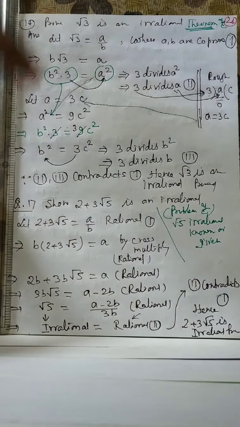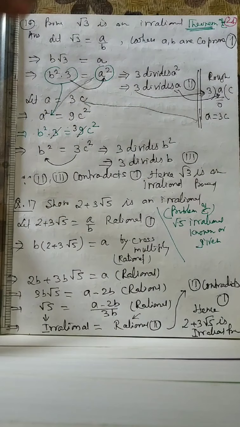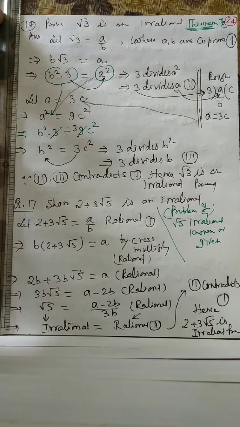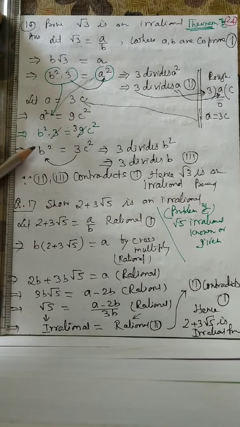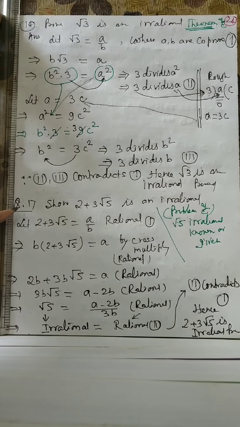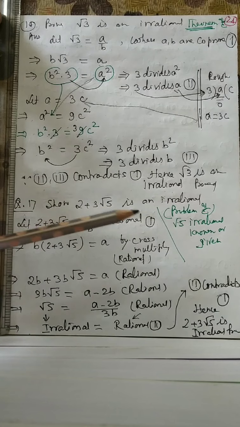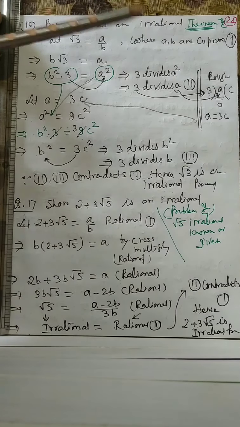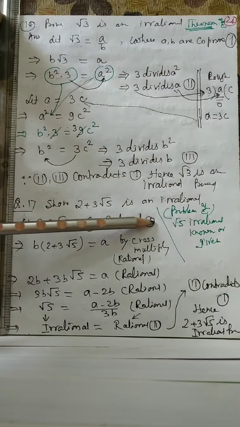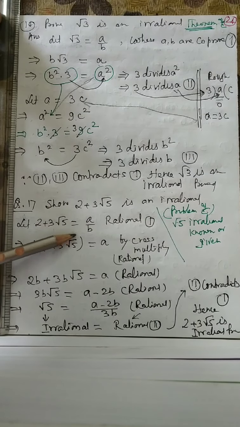These steps are sufficient. The maximum important steps have been included. So never think that the proof is very small. This proof is allowed everywhere without any hesitation. You can write 17. So that 2 plus root 3 is an irrational number. This is a problem, not theorem. The first one was theorem. This is problem. Now cross multiply.